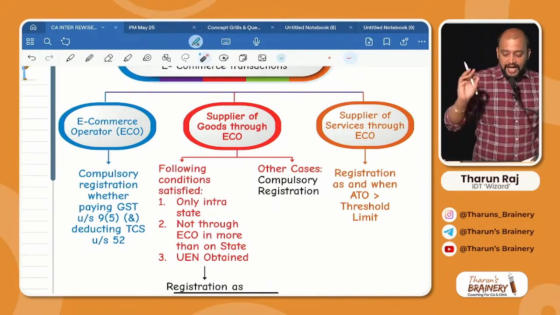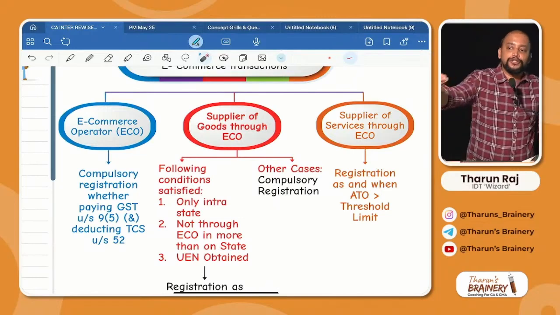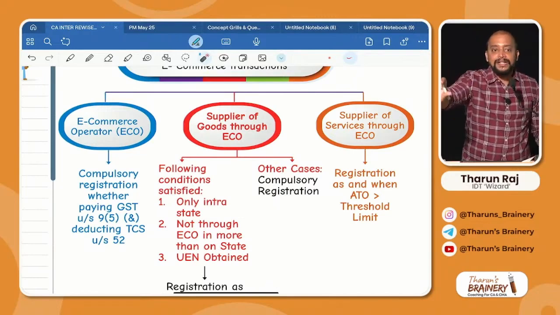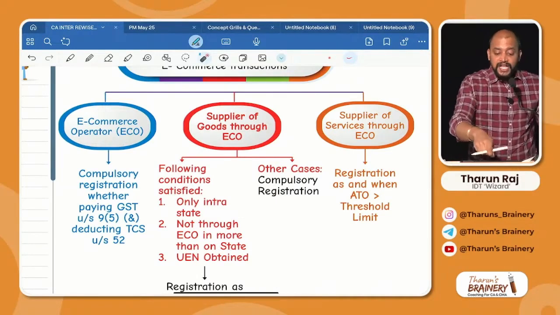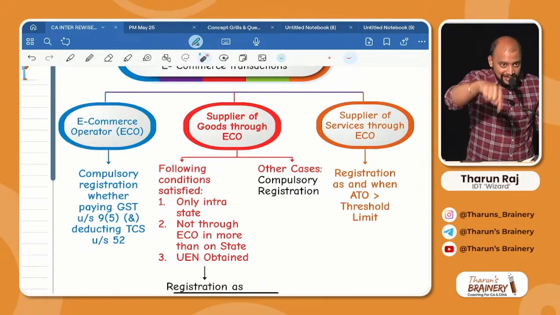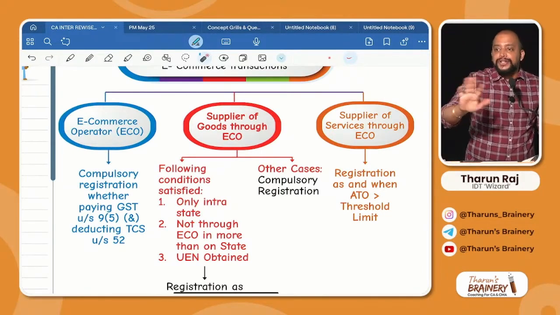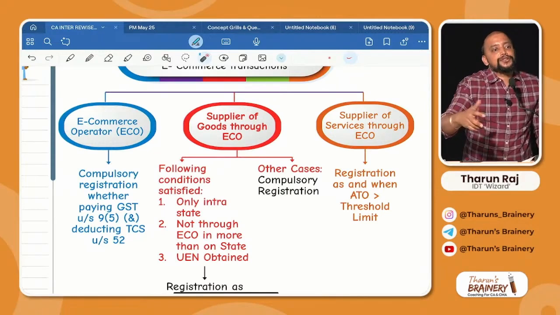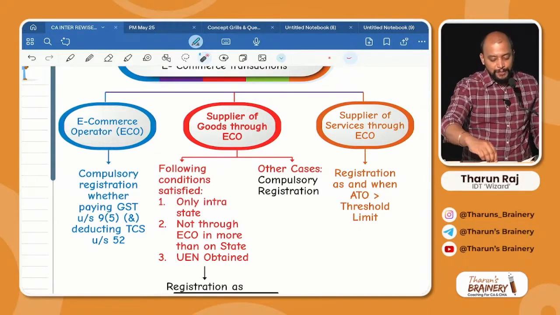Okay. However, for example, if I want to sell through Amazon, Flipkart, etc., compulsorily I need to register. However, if I am making only intra-state supplies within the state, then I don't have to register. Without registration also I can supply goods through e-commerce operator.